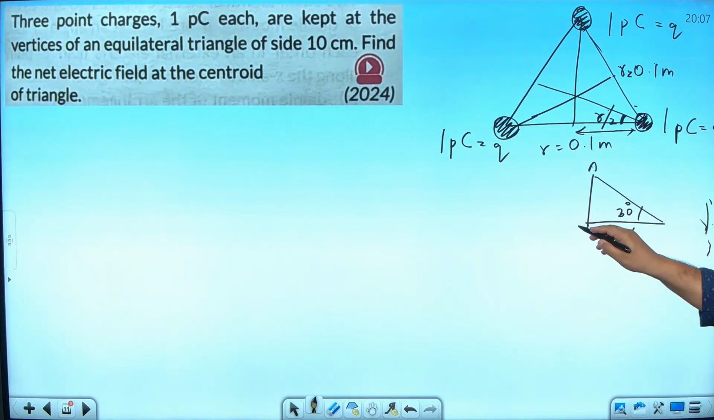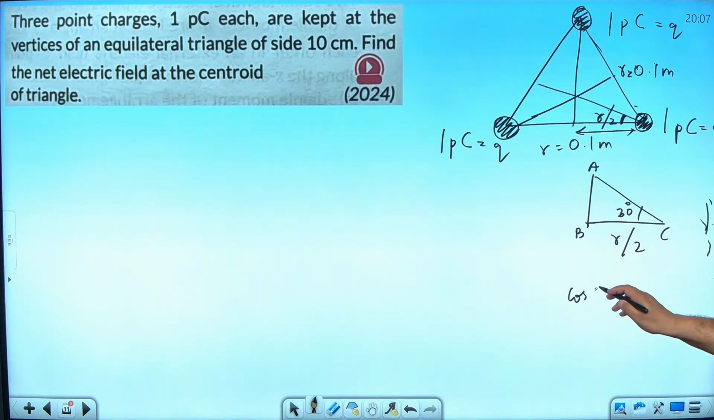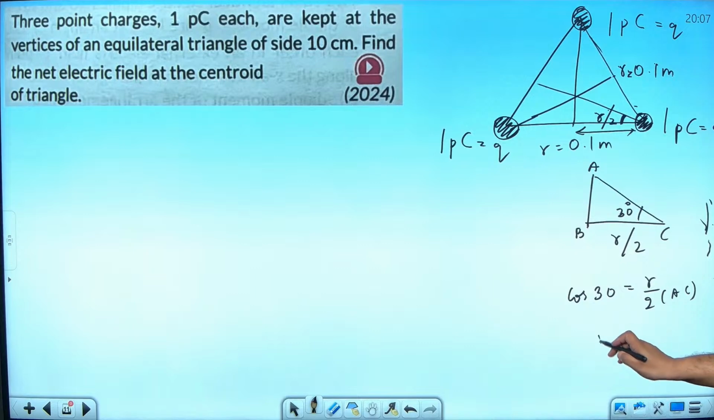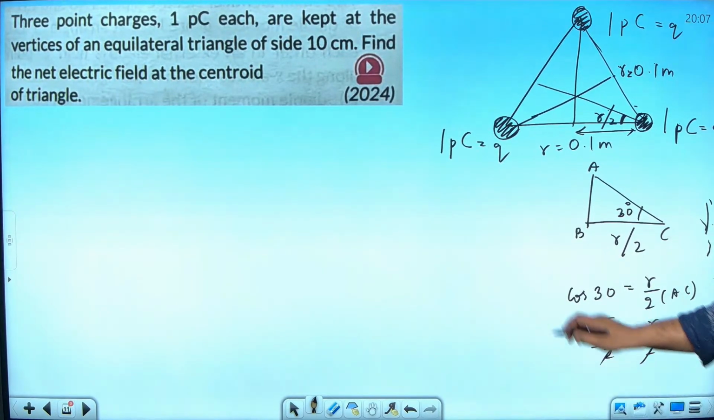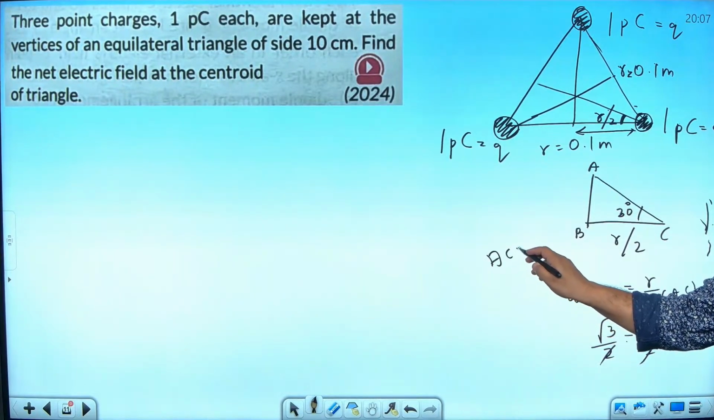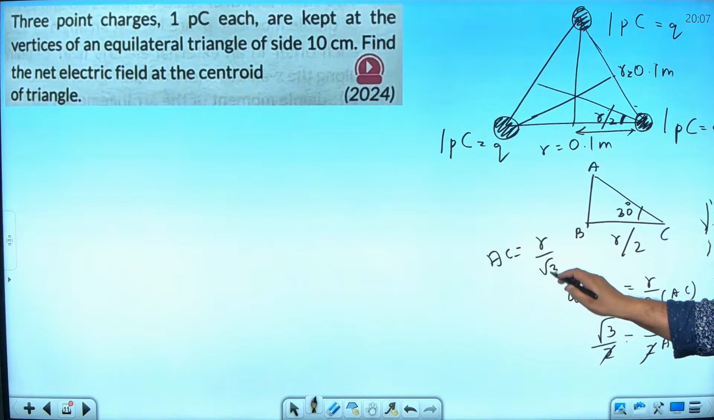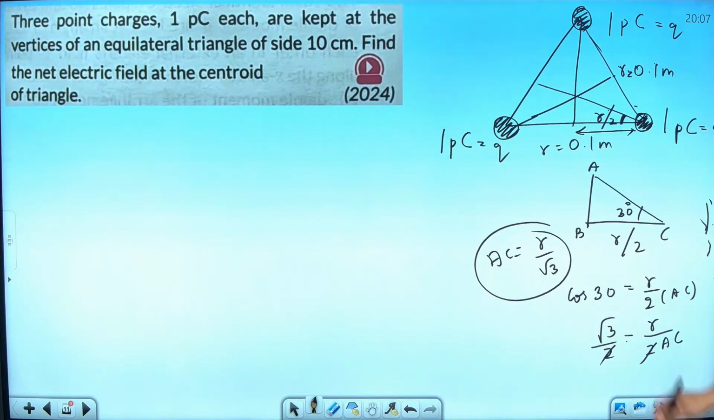If this is A, B and C, you can easily find AC, isn't it? Cos theta. What is cos 30? In this case, B by H. So R by 2 and H is AC, isn't it? So what is cos 30? Root 3 by 2. So root 3 by 2 will become equal to R by 2 AC. 2 gets cancelled. You get the value of AC as how much? R by root 3. How does it help you? Because you want this distance only.